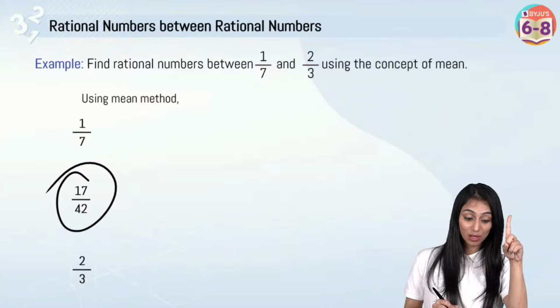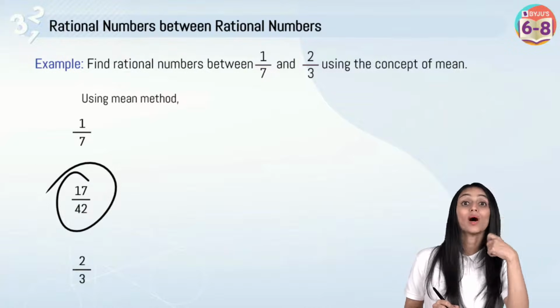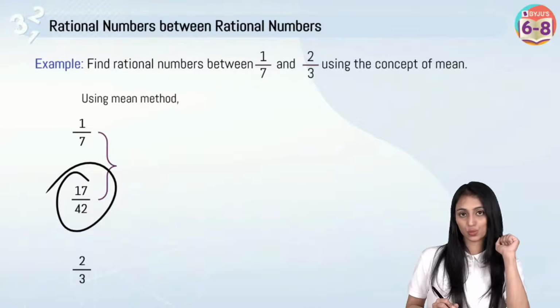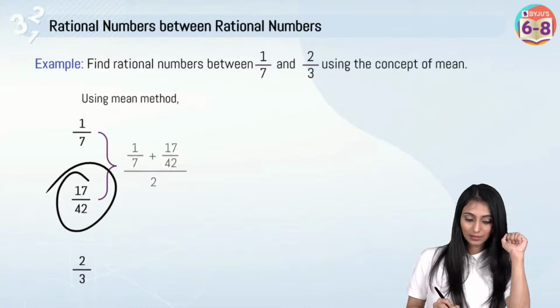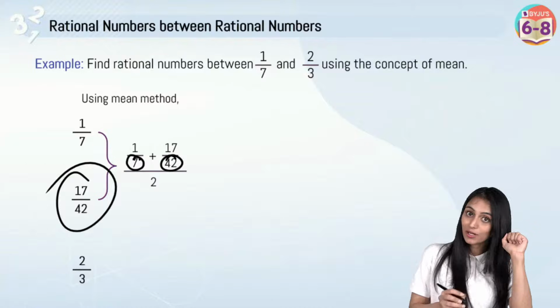So I have the first rational number between these two numbers. Now let's say I have to find one more rational number between these two. What will you do? Same thing. Let's add them up, divide them by 2. But you cannot straight away add them up because they have got different denominators.